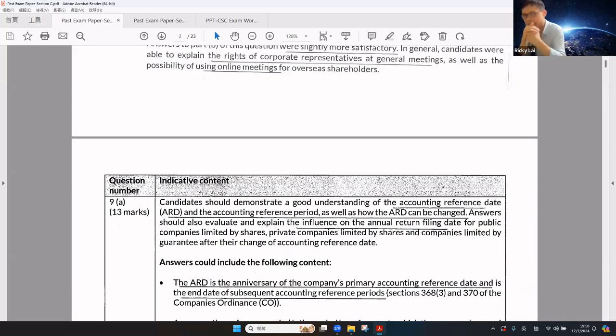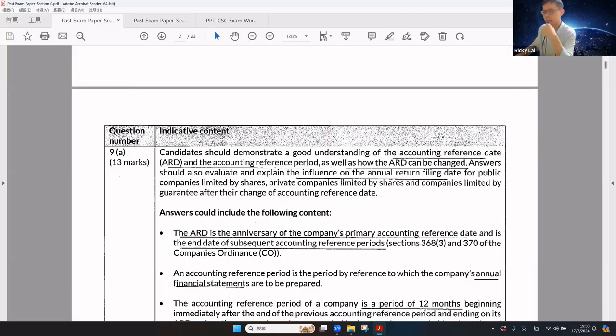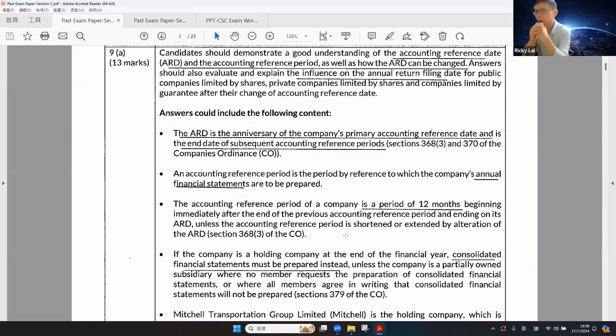Okay, so let's take a quick look at the suggested answers. First of all, please define what the ARD is according to the CO. The ARD is the anniversary of the company's primary accounting reference date and is the end date of subsequent accounting reference periods.